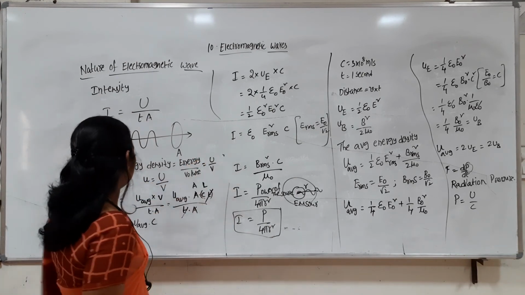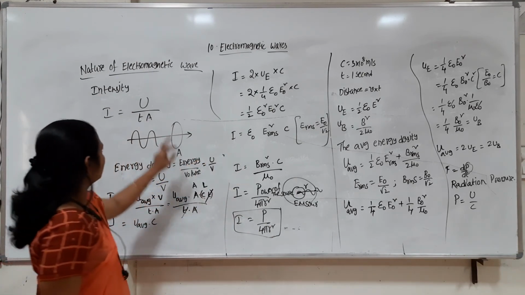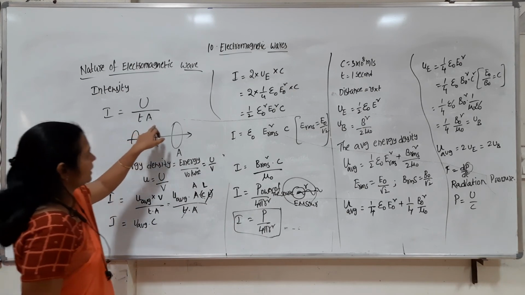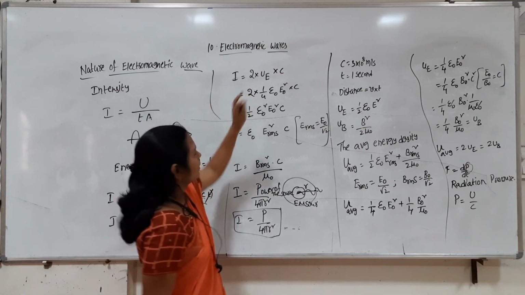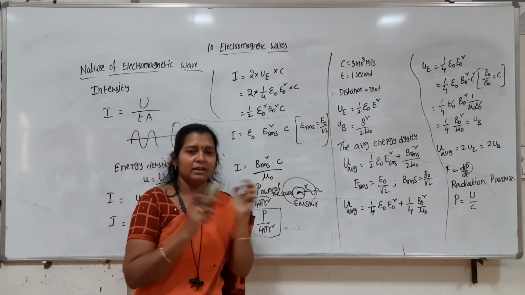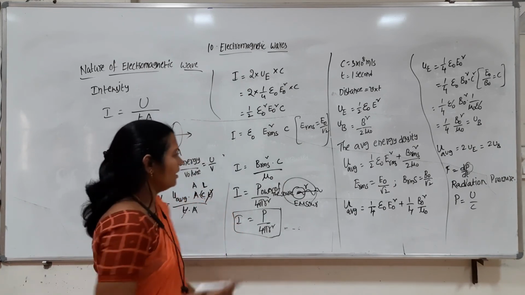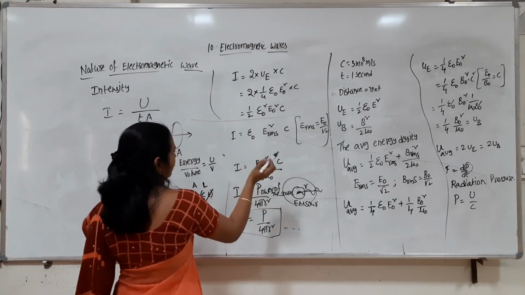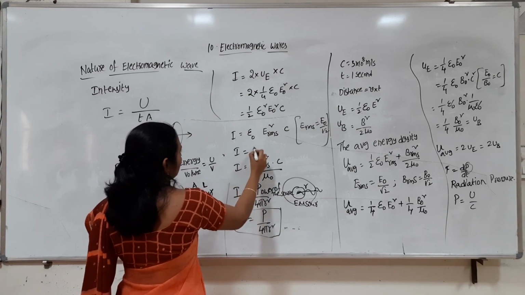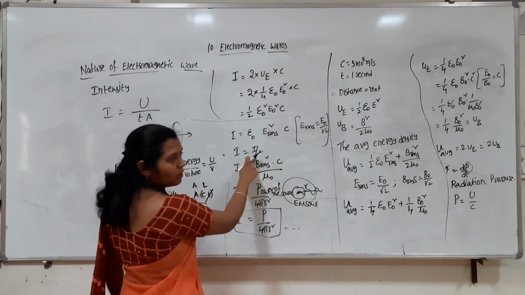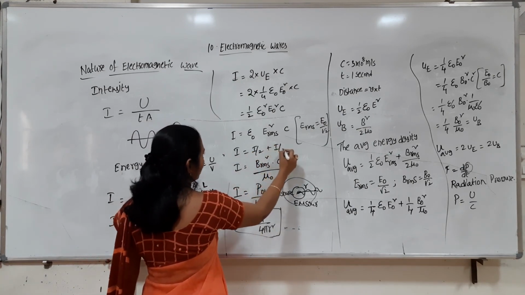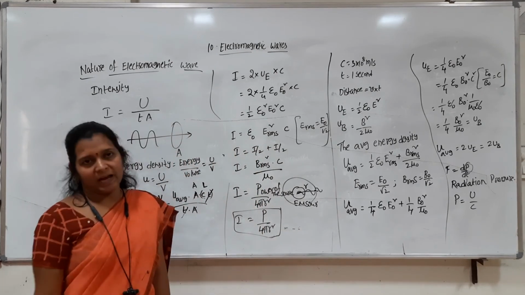So intensity is nothing but the total energy per unit area per unit time. Here the electrical energy and magnetic energy are equal, so we can say that the total intensity of the electromagnetic wave is I by 2 because of the electrical part, and I by 2 because of the magnetic part.